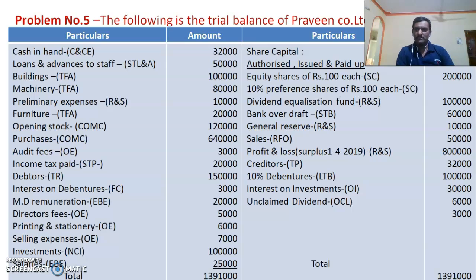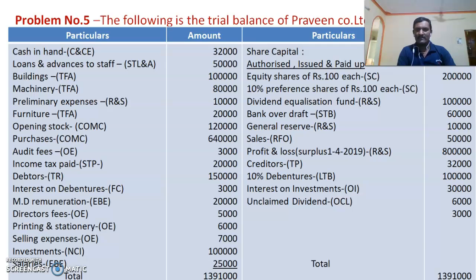Likewise, now let us come to the credit balances. Here the share capital, equity shares and preference shares are given. So authorized, issued and paid up we have to group in such a way that in the share capital note we have to divide these equity and preference shares with authorized, issued and paid up separately. And next item, that is dividend equalization fund. It's an item of reserve and surplus. Bank overdraft is an item of short-term borrowings. General reserve is a reserve and surplus.